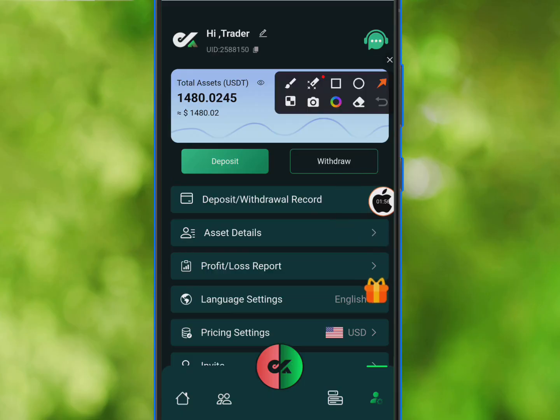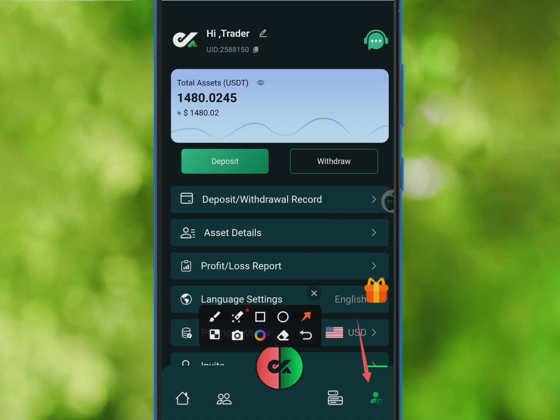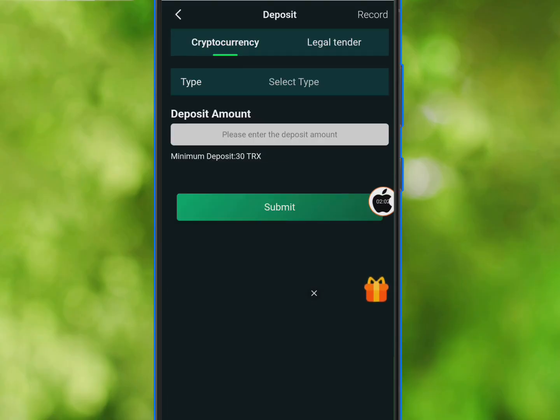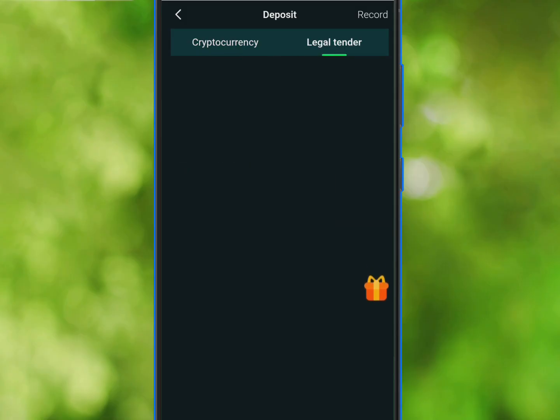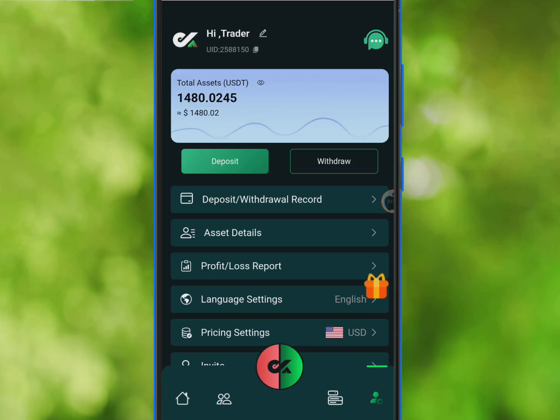The deposit button is right here for you to get started. Just go to this page and click on deposit, and you can actually deposit with Naira, and you can deposit with cryptocurrency. Okay, so clicking on the local tender means you want to deposit with Naira or your country's currency, and everything works perfectly. If you want to watch videos that explain how to do all of that properly, then go watch my previous video about this particular platform.